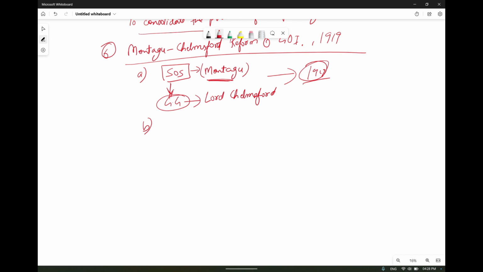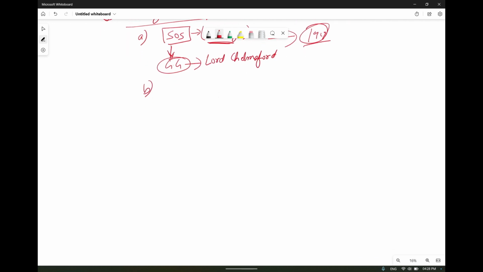Now, this created a new office of the High Commissioner for India in London and transferred to him some of the functions hitherto performed by the Secretary of State for India. So what they have done, they formed a new office through this reform.